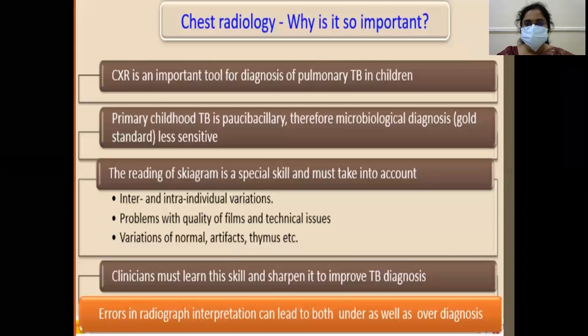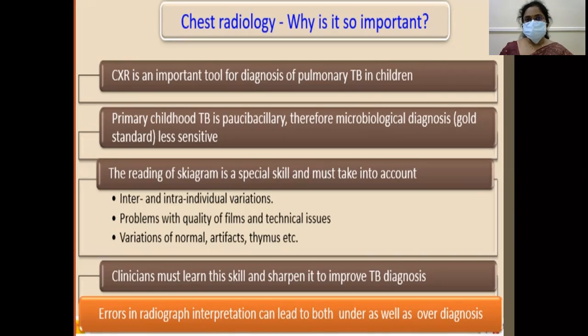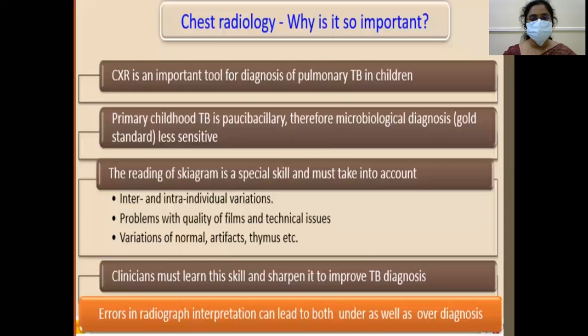Okay. So as we learned, how can we diagnose? Chest radiograph, tuberculin skin testing, bacteriological testing. Why is the chest radiograph so important? Chest X-ray is an important tool for diagnosis of pulmonary TB in children, because microscopic examination may be difficult, as collecting sputum from a child is difficult. Also, primary childhood TB is paucibacillary. Therefore, microbiological diagnosis, which is the gold standard, is less sensitive. That is why we rely more on radiological testing.